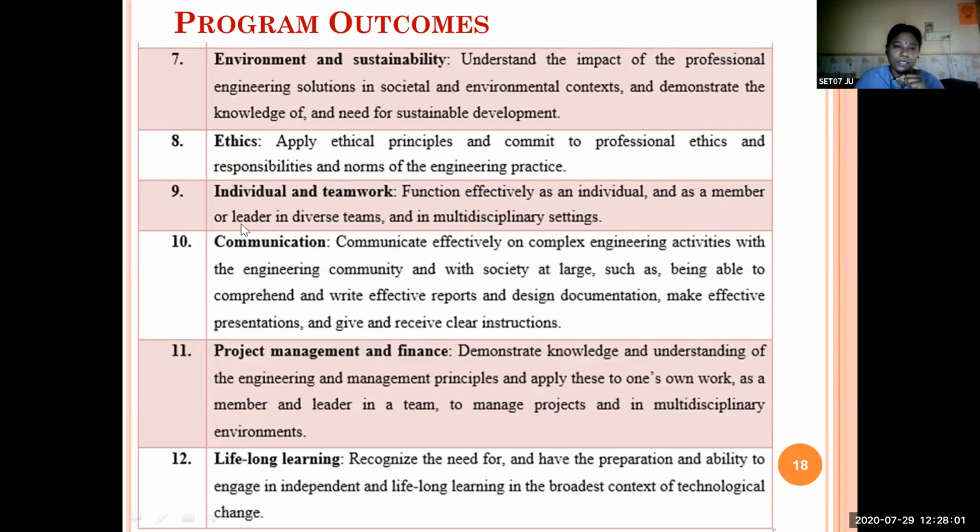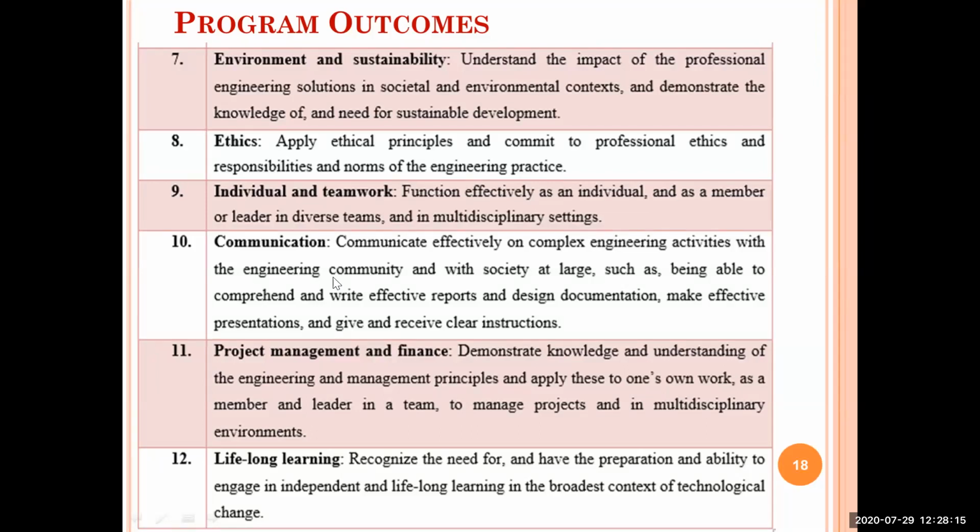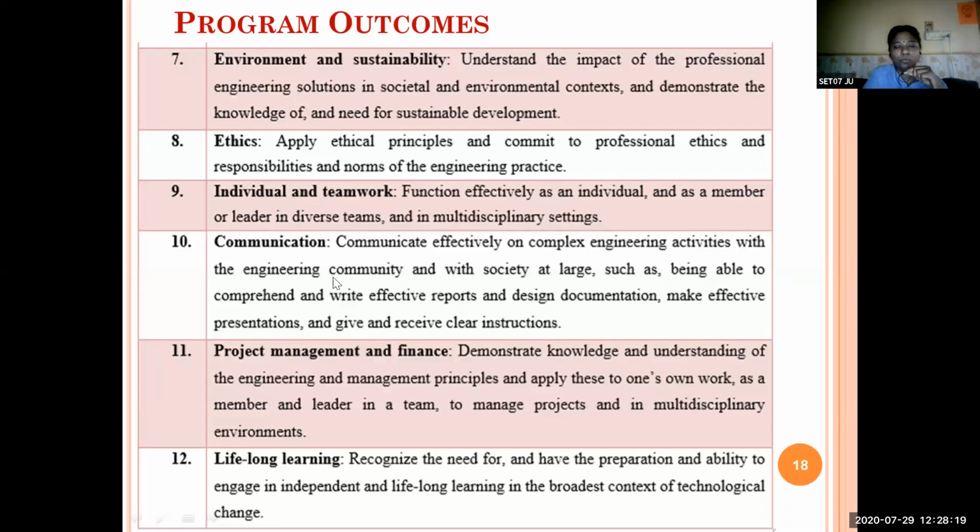So you will be getting the communication skill while studying chapter 5, because to test your project you will be communicating with the end users, with the project guide, or with the actual users of the project. Or while collecting the requirements for analysis, you will be collecting the information from various people, the organization, friends, colleagues. So your communication skill will be improved through the course outcome.